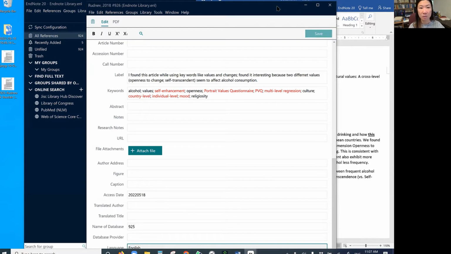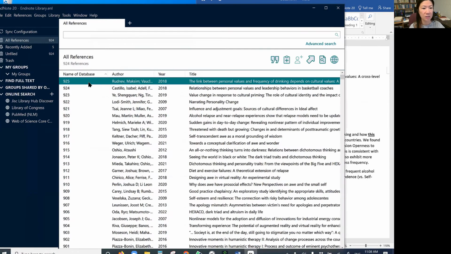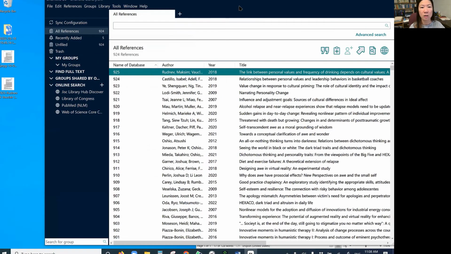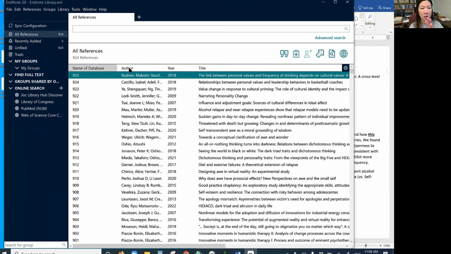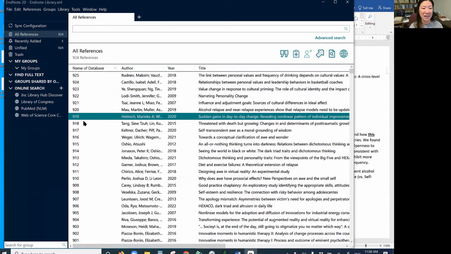Once I close this, my EndNote now has 925. In EndNote, you can change what columns or information you want to keep for the main page. So for my first column, I just put name of database. Even though these are not names of databases, by entering all of the article numbers here, I can make them line up.